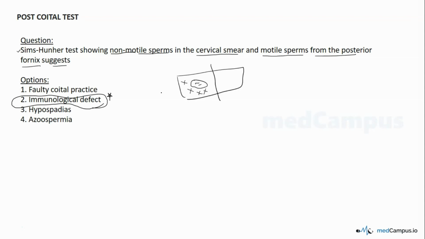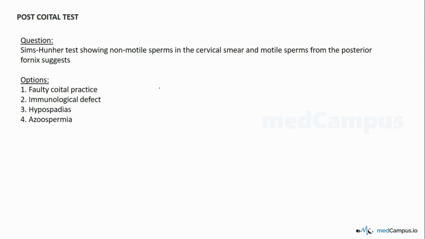This is one. So let's look at the interpretation in detail now. So how do we interpret? First, in a normal patient, that means if there is no immunological defect in the cervix, and if the male is also normal, that is, normal sperm count, you will see 10 to 50 motile sperms per high power field.